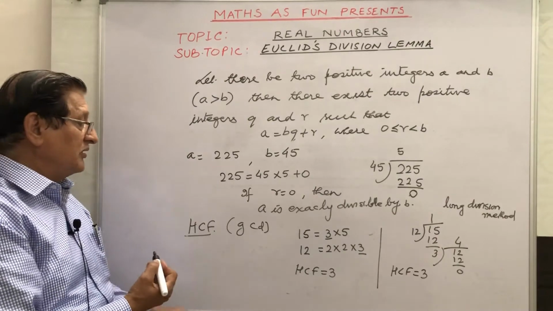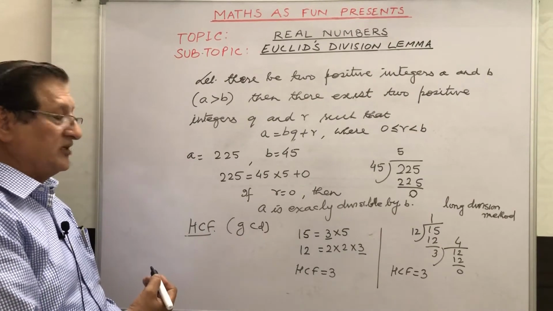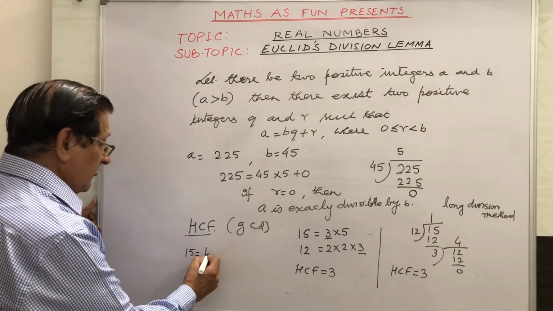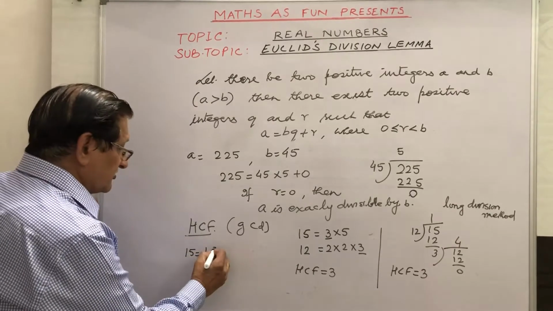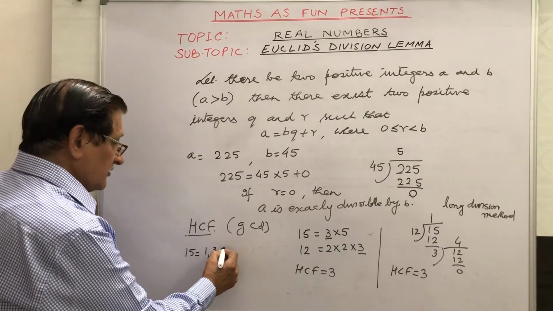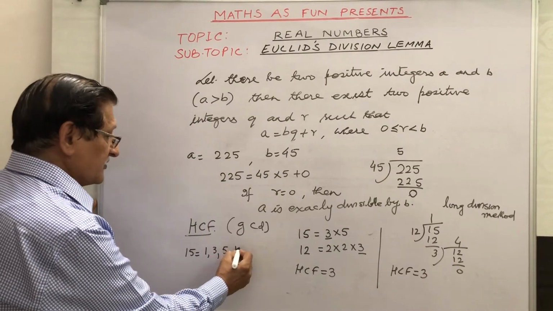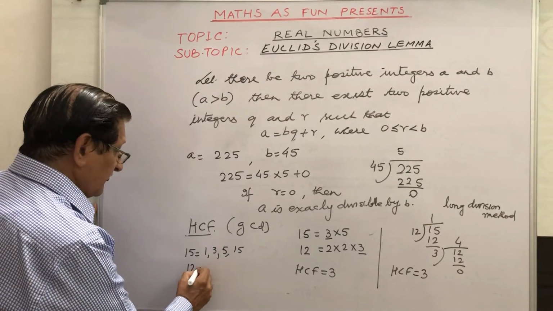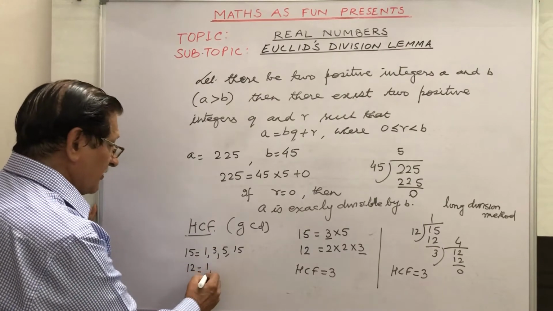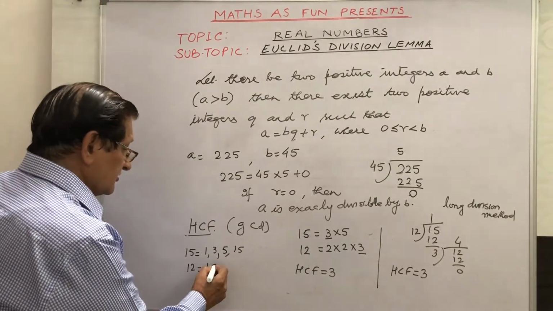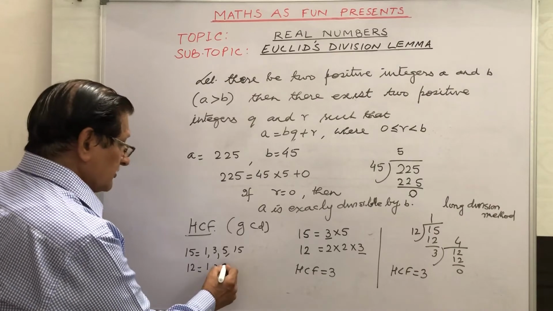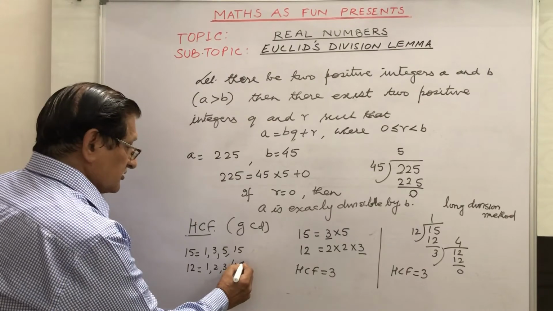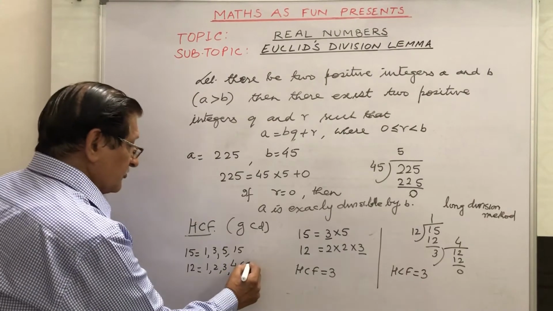As I told you, the third method is GCD. How is it GCD? Take all the divisors of 15. What are the divisors of 15? First one is 1, then 3, then 5, then 15. Then when we go for the divisors of 12, they are 1, 2, 3, 4, 6, and then 12.